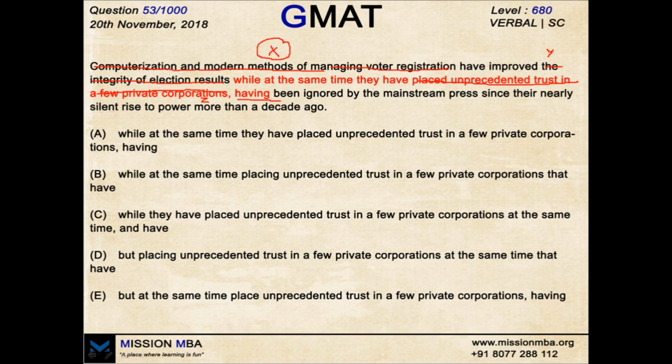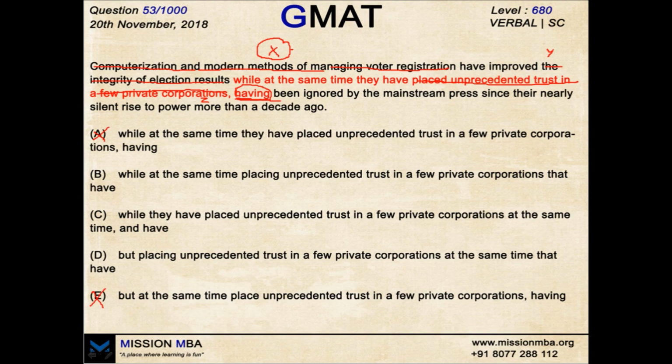So, of course, this is wrong. You cannot have having over here. The subject for this having been ignored cannot be X. X was never ignored. Computerization and modern methods was never ignored by the mainstream press. It was the placed unprecedented trust in a few private corporations that was ignored. So, you cannot have having over here with a modifier. So, option A is gone. Option E is gone. Both make it a modifier.